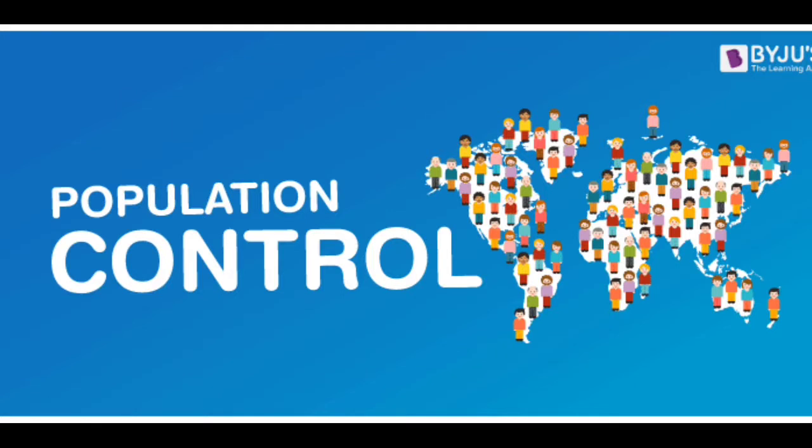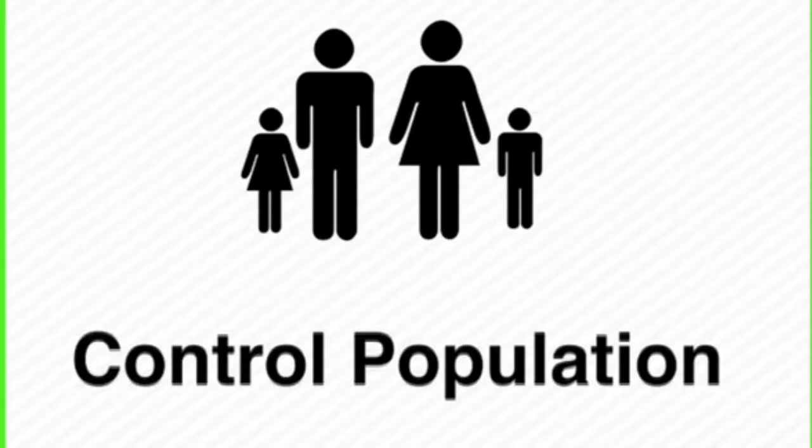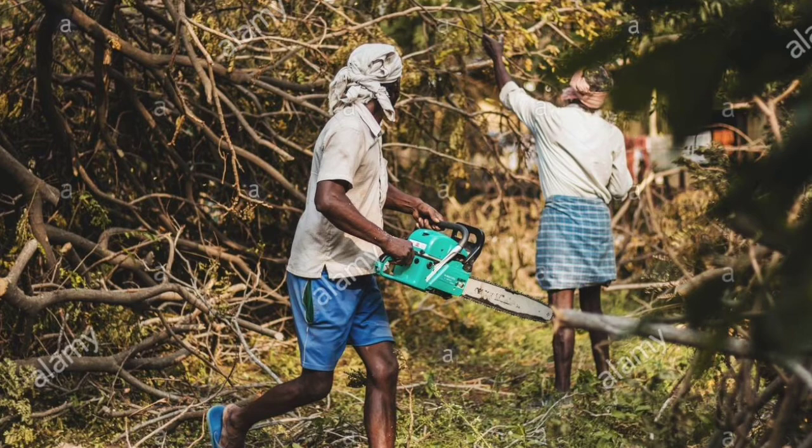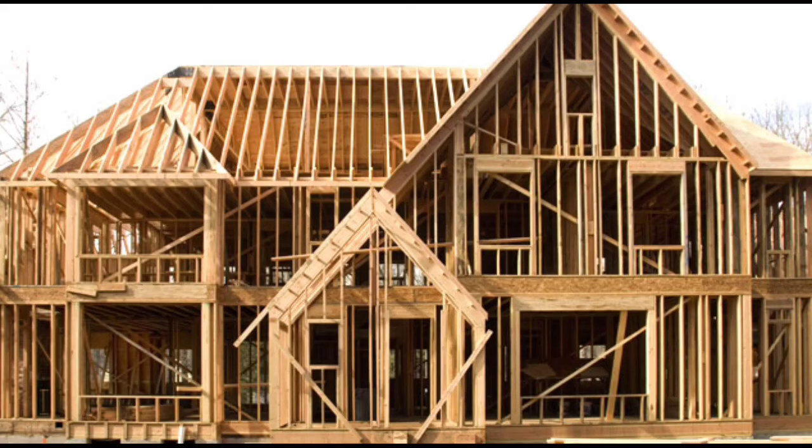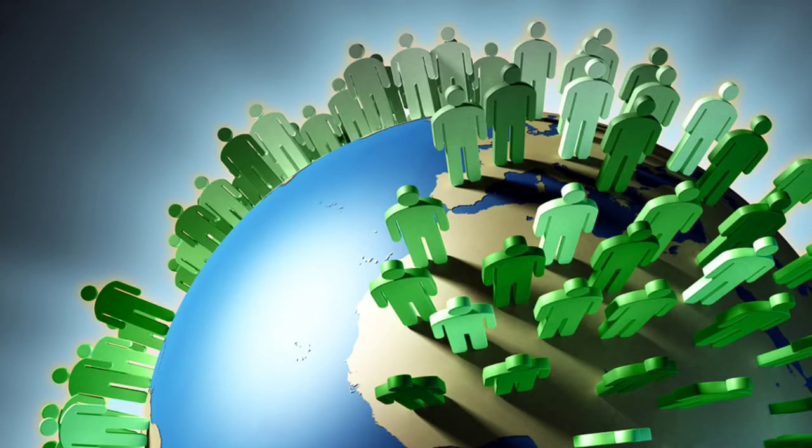As we know, rising population is the biggest reason for pollution. We should try to control population to control pollution. Rising population is the biggest reason that we are cutting trees to build our houses and meet several different demands. So controlling population may lead to controlling pollution.